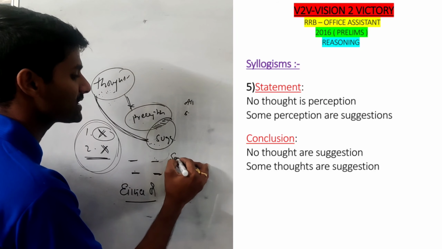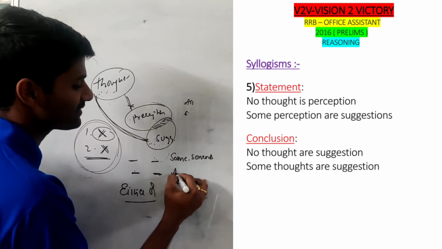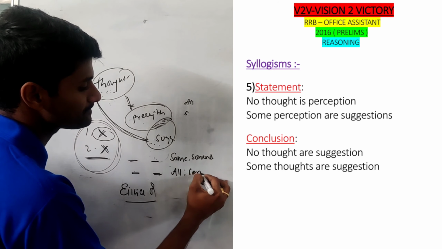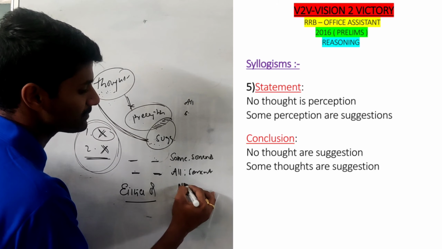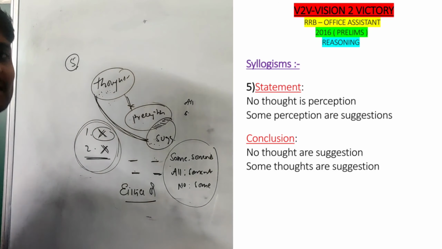We have 3 complementary pairs. Those complementary pairs are some, comma, some not; second, all, comma, some not; and no, comma, some. If you satisfy any of these complementary pairs, that option is either-or.